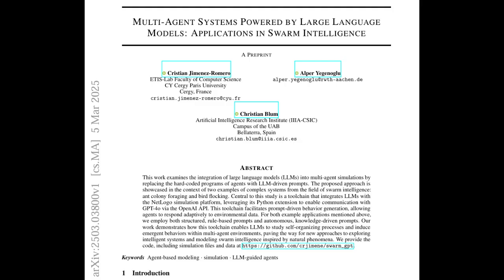Instead of relying on just hard-coded rules, we can use LLMs to tap into a more adaptable kind of intelligence, one that understands context. So where do you see this going? What are some real-world applications where we could see this LLM-guided swarm approach really take off?